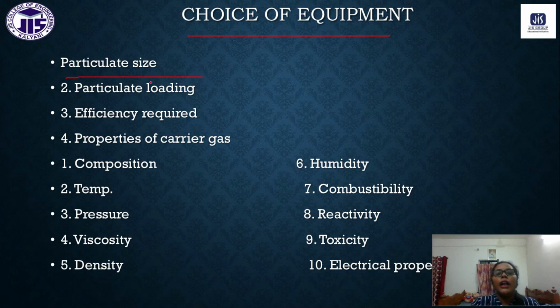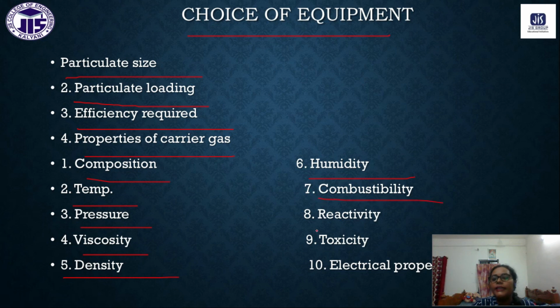Next we should check the particulate loading. Next we have to check the efficiency required, that is, what efficiency the equipment needs for this refining process. We also have to check the properties of the carrier gas: the composition, temperature, pressure, viscosity, density, humidity, combustibility, reactivity, toxicity and electrical property.